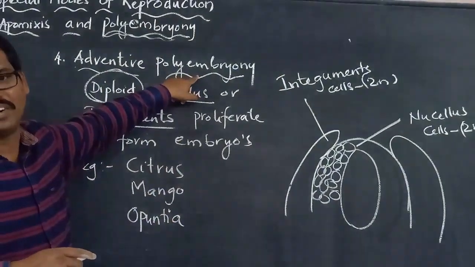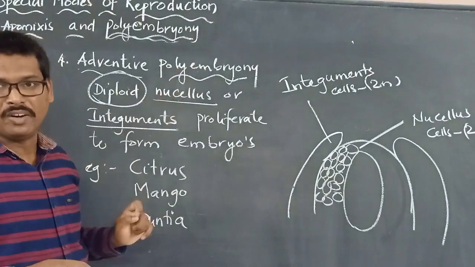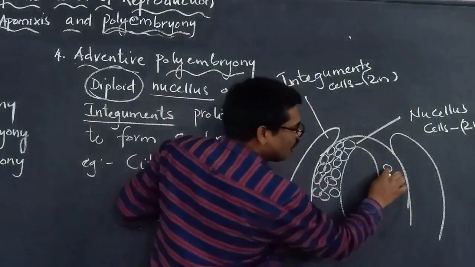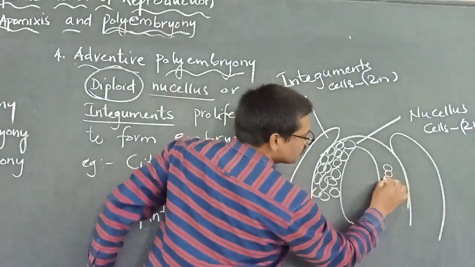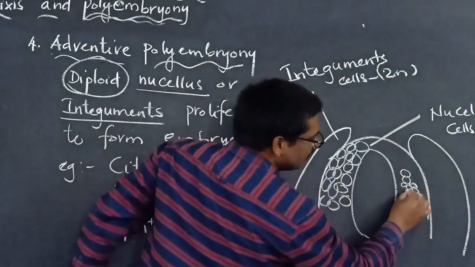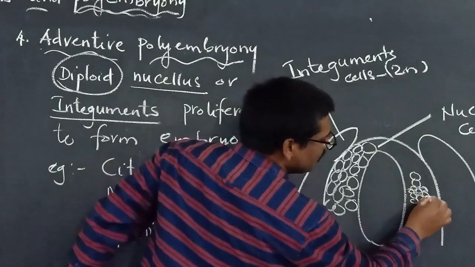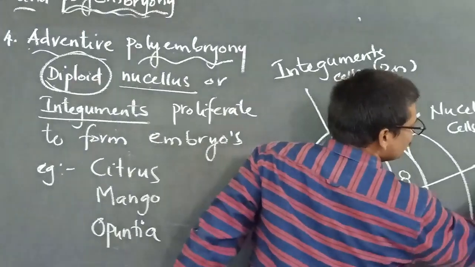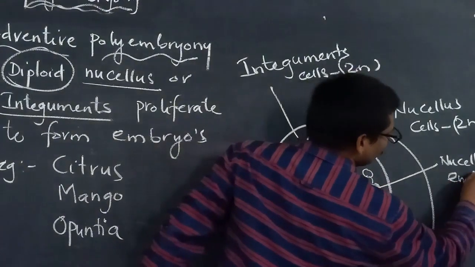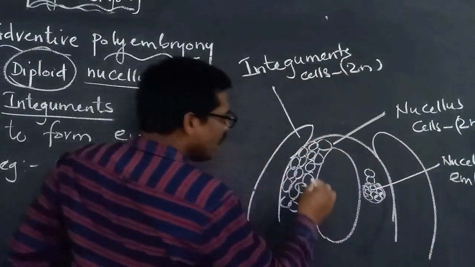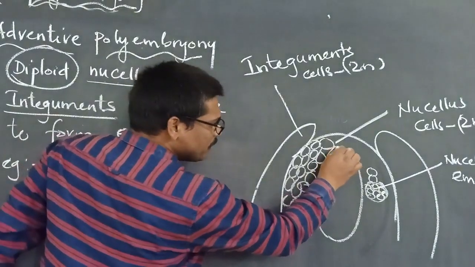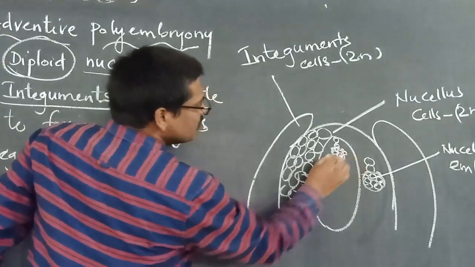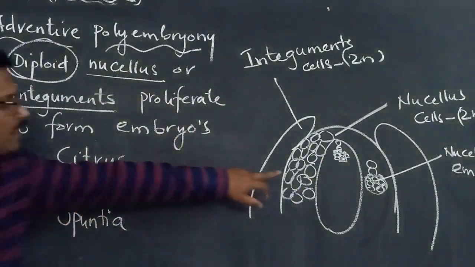That we call adventive polyembryony. So let us say this is a cell of the nucellus, and it starts growing and slowly develops into an embryo. We call this a nucellar embryo. Normally the embryo grows inside the embryo sac. This is normal, the embryo that is formed from the fertilized egg or unfertilized egg.